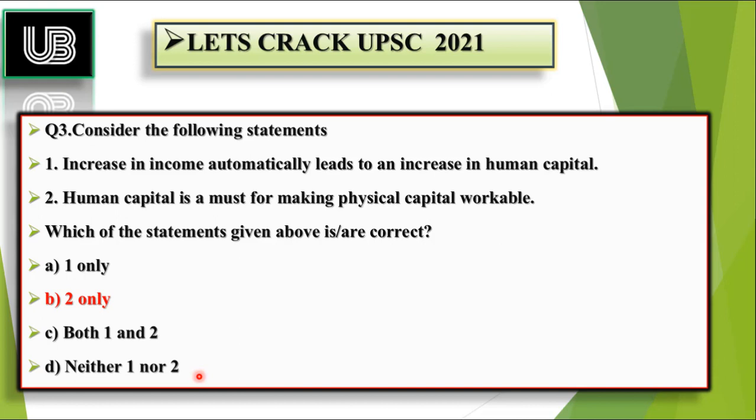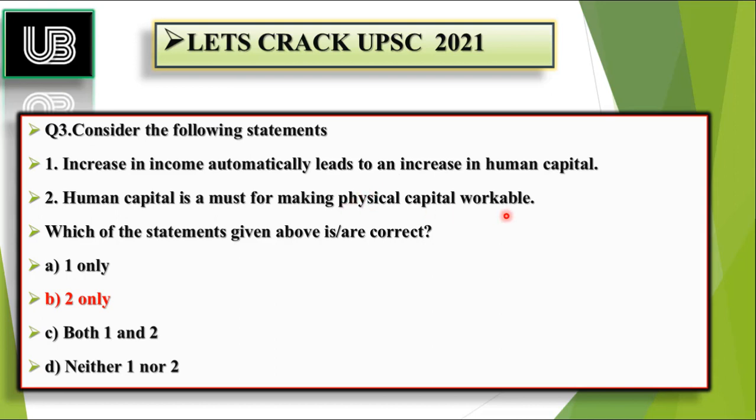As I told you in MCQ number 1, that a person is needed in order to employ the rest of the things. No matter how advanced your AI gets, how advanced the machinery gets, there is always a person working behind that capital to work. As there was an example, a man was driving a vehicle in order to transport that food. Suppose imagine a situation where machines are working continuously without human effort, like in car manufacturing. But still, a human is needed to regulate those computer programs and continuously monitor those things. So, without human capital, it's not possible to make physical capital workable.